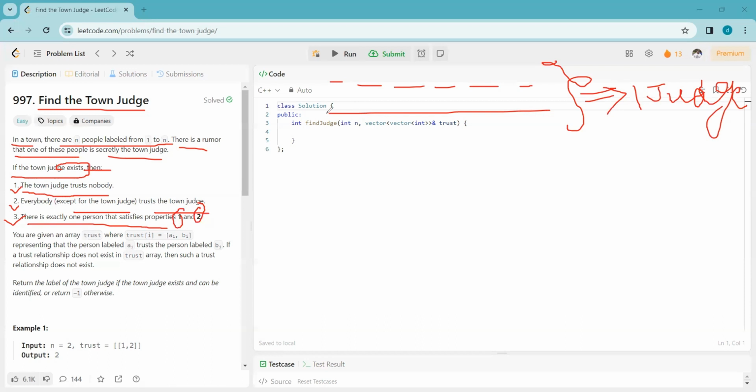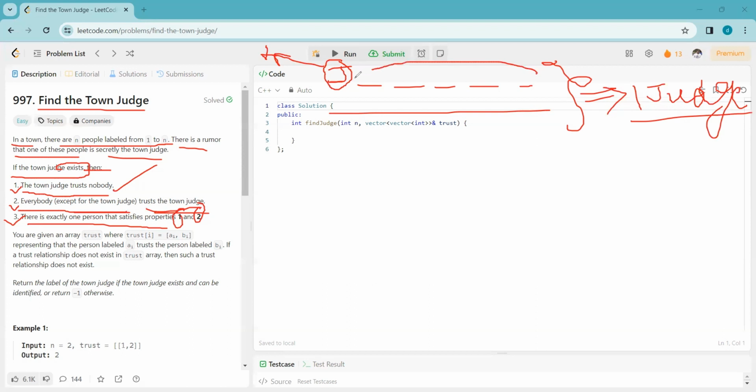So what are the conditions that are satisfied if there exists a town judge? Suppose this person is the town judge. The town judge trusts nobody. Condition 1 says if this is the town judge, then this person will not trust any of the remaining persons. Condition 2 says everybody except for the town judge trusts the town judge.